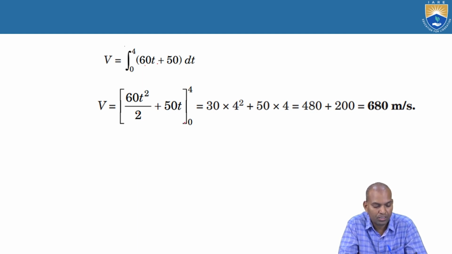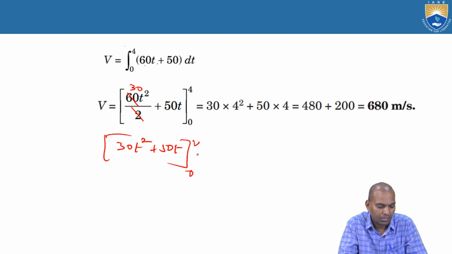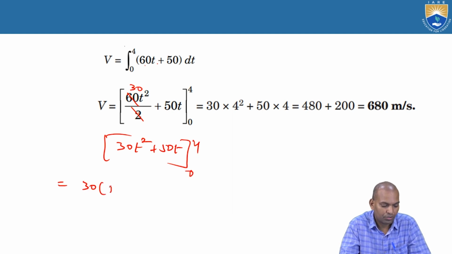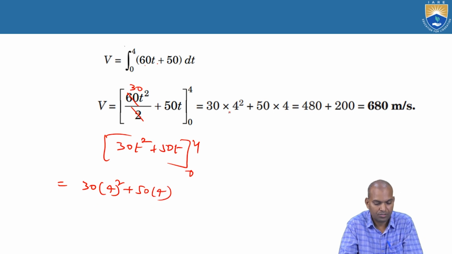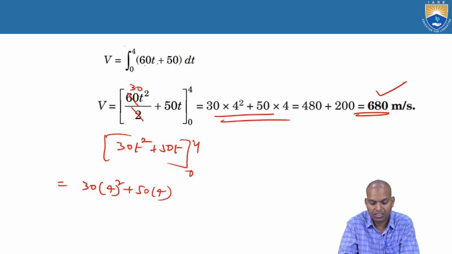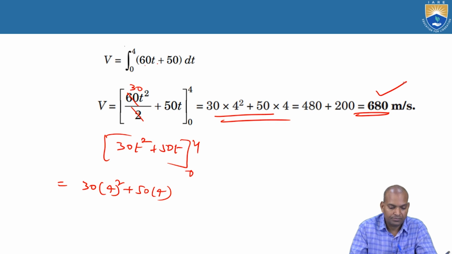Substitute t values 4 and 0 and subtract. That is 30t square plus 15t, from 0 to 4. Then 30 into 4 square plus 15 into 4, that is 540 meters per second.